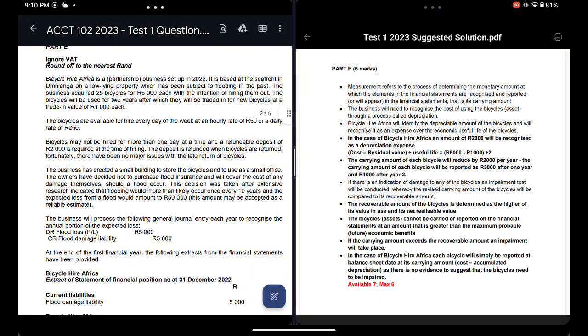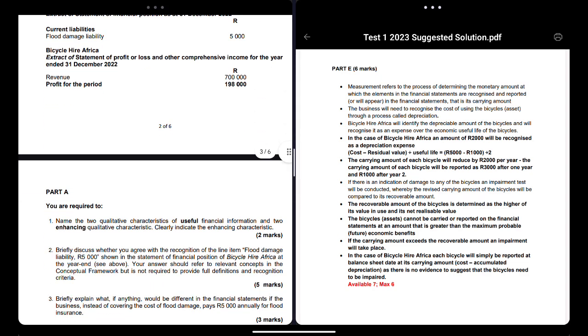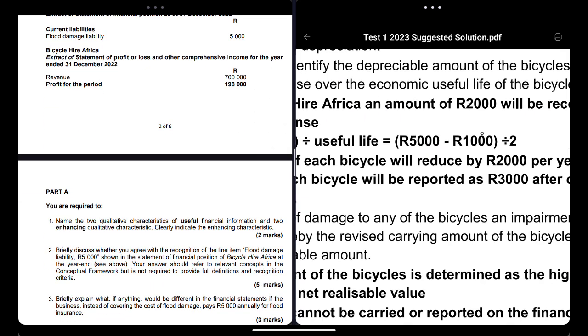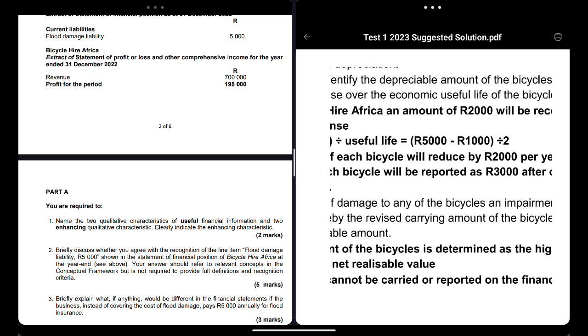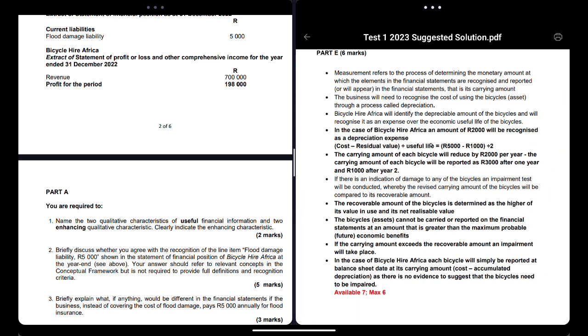It does make sense, right? Because in the second year it's worth 1,000 each. So the first year it goes down by 2,000, it'll be 3,000. Second year goes down by 2,000, that'll be 1,000. That's how I get 1,000. So again, 5,000 rand minus 1,000 rand over 2 will give you depreciation each year. This is what they did over here, you see. So that will give you the depreciation each year.